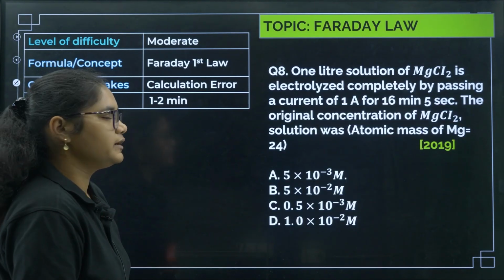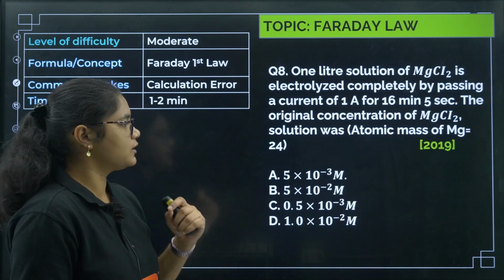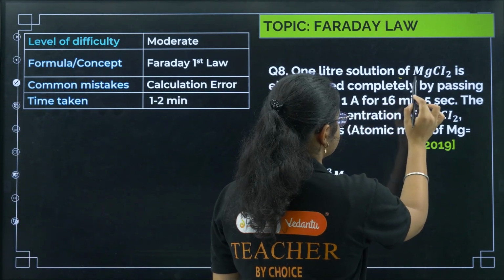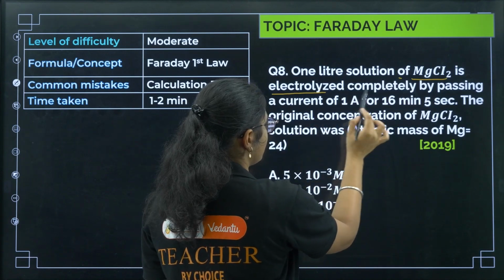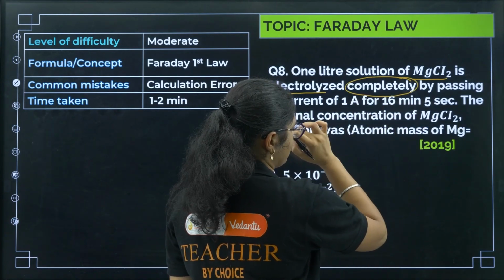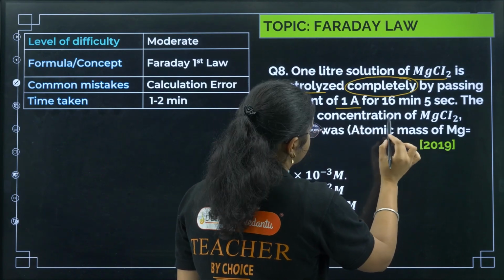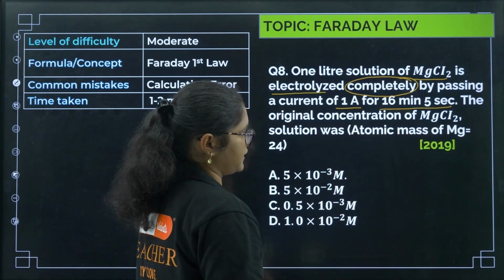Next question, we'll go for now Faraday's law. Okay, very important here. So this question, 1 liter of solution of MgCl2 is electrolyzed completely, okay, this word is important, by passing a current of 1 ampere for 16 minutes and 5 seconds.